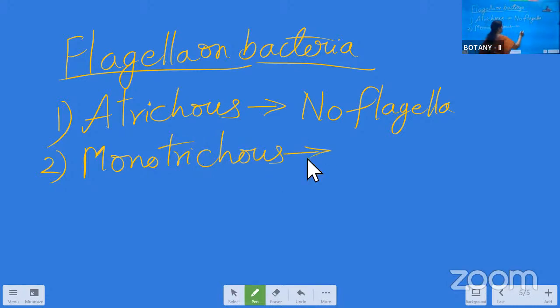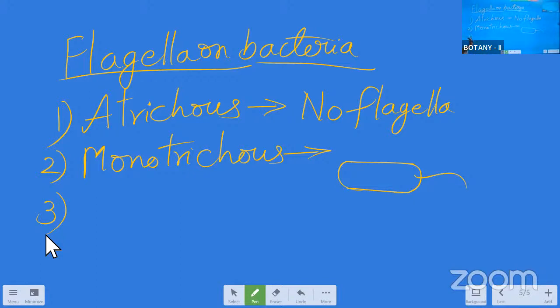Only one flagella is present at one of its pole. Not everywhere. At one of its pole, if one flagella is present, that also not many. Only one count. One bacteria, one flagella at one pole. That is the monotrichous. Now comes the only one sentence. One flagella present at one pole. Draw the simple diagram there.